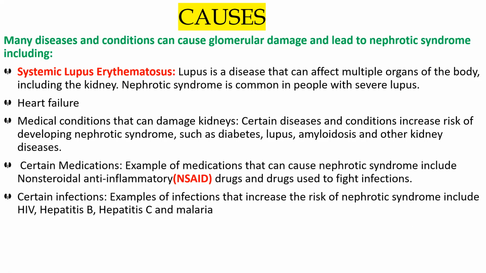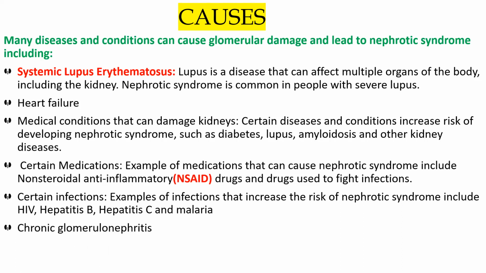And the other one is certain infections, that is HIV. I already explained the meaning. Hepatitis B, what organ does it mainly affect? I explained all those. Liver. And hepatitis C, I explained. Malaria, every one of you knows. That was all about the certain infections that can cause nephrotic syndrome.